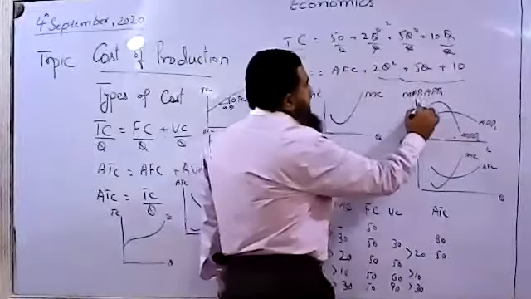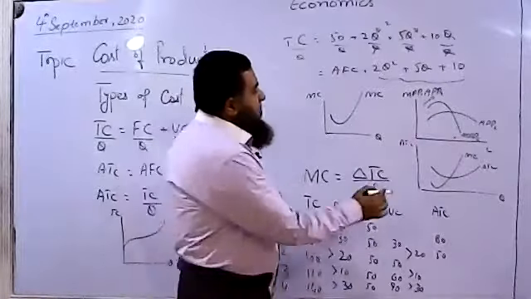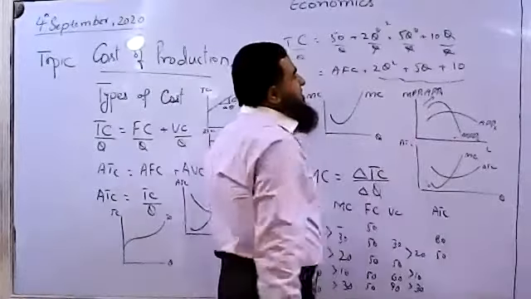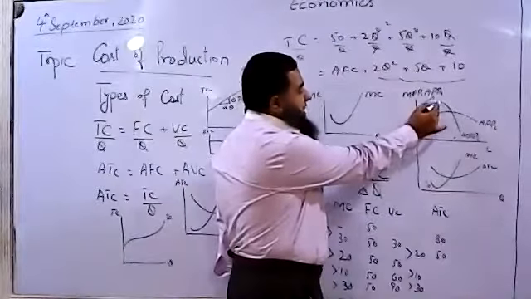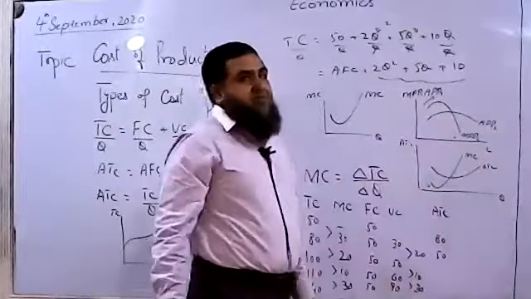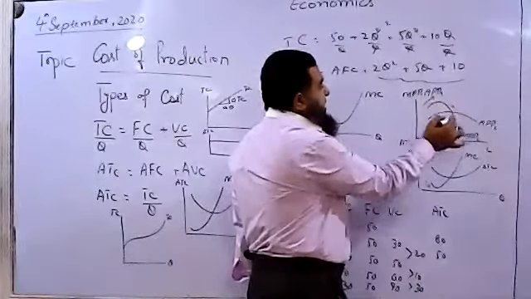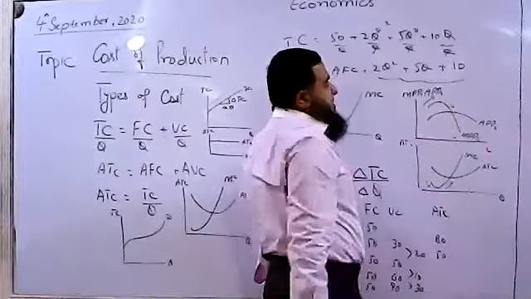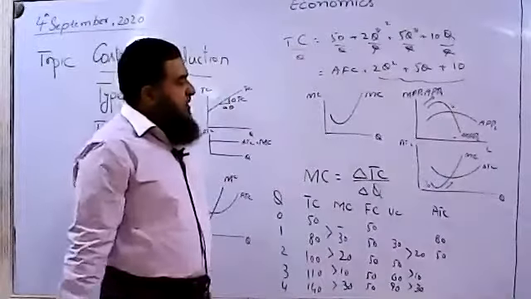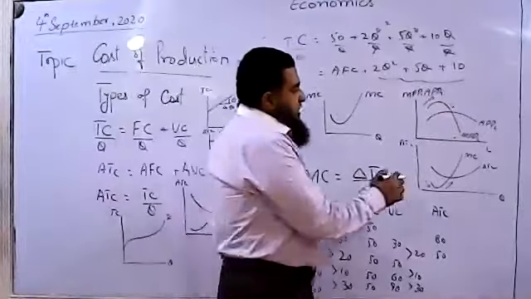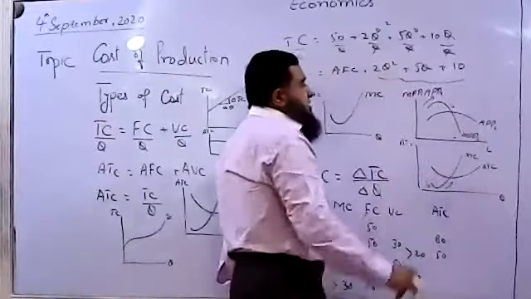See over here, when marginal physical product of an additional worker is increasing, marginal cost is decreasing. When the marginal physical product of labor is maximum, marginal cost is minimum. When marginal physical product of labor starts declining, marginal cost starts increasing. This is the relationship. Although it is about the variable cost, I am going to tell you why average cost is having a minimum point and then starts rising.